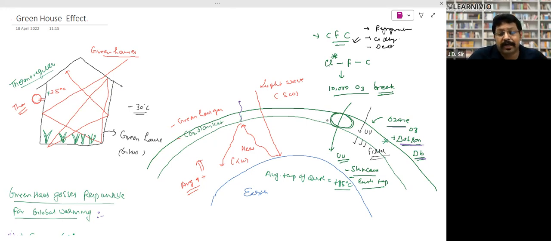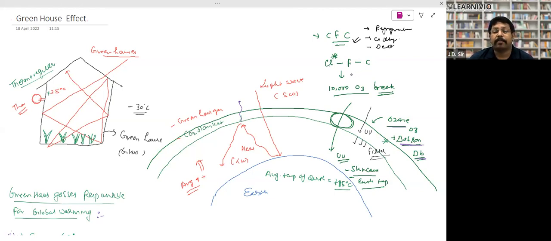The ozone layer is getting harmed by a gas, and the name of that gas is CFC, chlorofluorocarbon, right? So CFC is a gas. The emission of CFC takes place from refrigerators, cold stores, cooling towers, and deodorant bottles. CFC is made up of three atoms: chlorine, fluorine, and carbon. The chlorine atom is highly energetic. That's why I have made a star over here. Right? It means highly energetic.